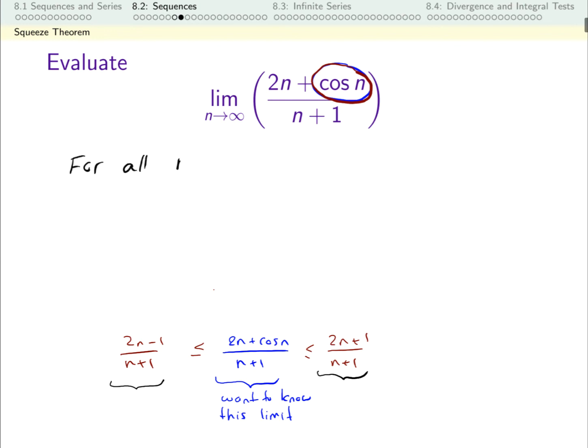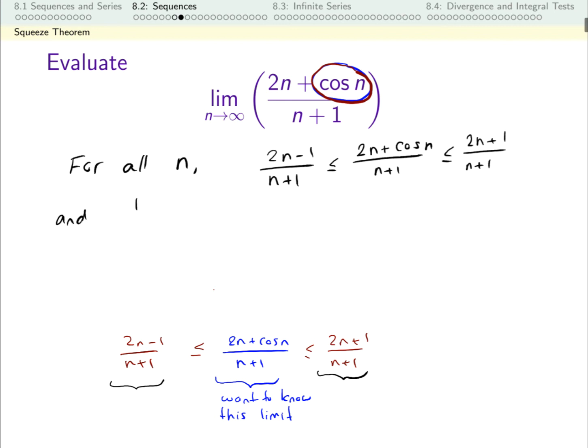For all of my indices, the terms of this sequence, 2n minus 1 over n plus 1, are less than or equal to the terms of the sequence we care about, 2n plus cosine n divided by n plus 1. And these are less than or equal to the terms of the sequence 2n plus 1 divided by n plus 1.